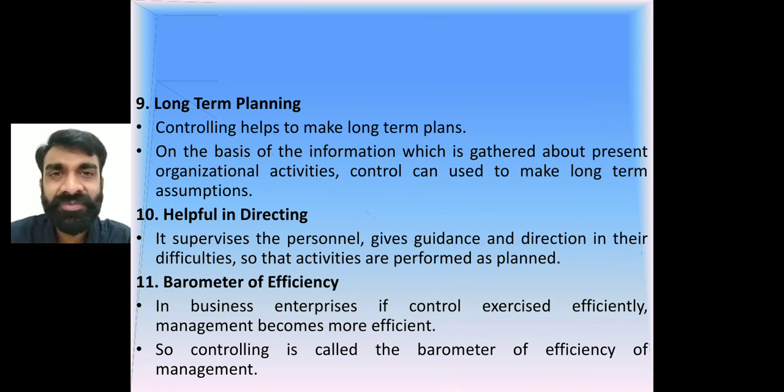And last, that is barometer of efficiency. Barometer means it is one of the tools to measure a particular thing. So controlling is the barometer of efficiency, right? For example, I have got the particular data and I say, yes, my fellow worker, my subordinate is not working properly, I tell him, you need to improve the performance. Doing so, he becomes an efficient worker, right? If no mistakes are occurring, then that person is more efficient.